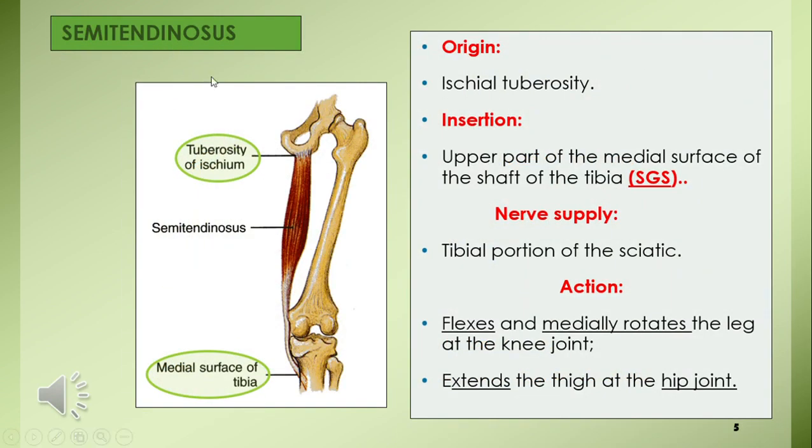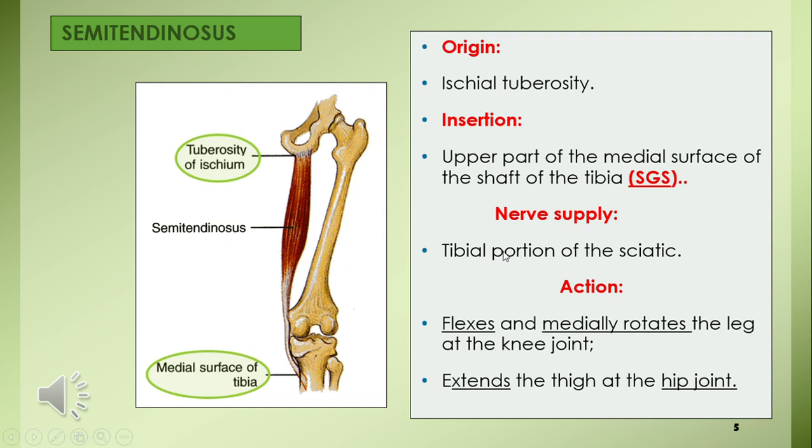Of the medial hamstrings, the one lying superficial with a smaller belly here and the long tendon of insertion is the semitendinosus muscle. It is going to take origin from the ischial tuberosity. The insertion is on the medial surface of the medial condyle and shaft of the tibia. Here it is inserted along with two other muscles of the anterior and medial compartment of the thigh, sartorius and gracilis, and all three are called pes anserinus or goose foot.